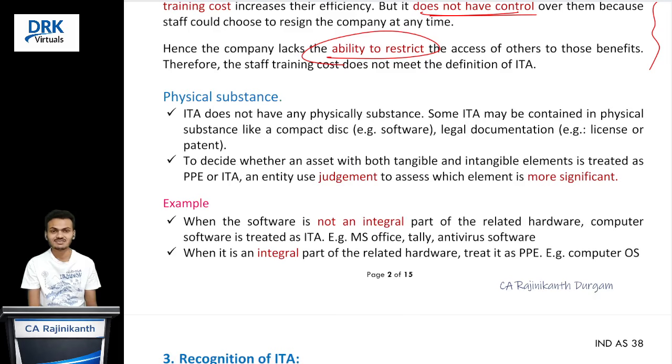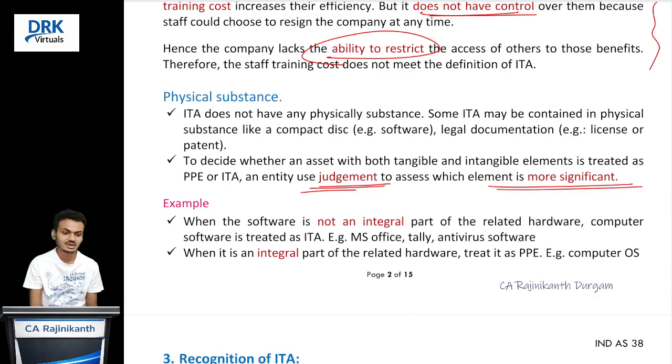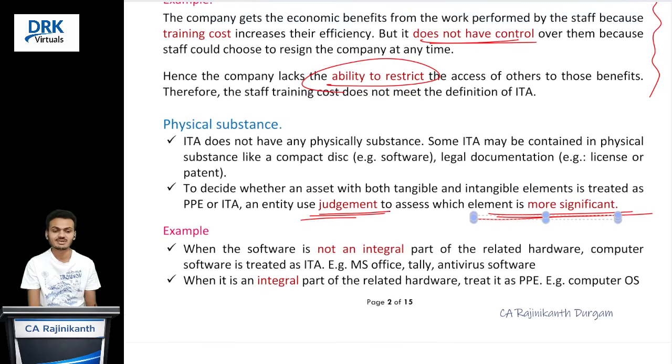In that kind of situation, how do we decide whether it is a tangible asset or an intangible asset? The standard says that it is a subject matter of judgment. It is completely based on judgment, and we should consider which element is more significant. If the tangible element is more significant, definitely it is not an intangible asset. If the tangible element is not significant, I mean the intangible element is more significant, in that case we can say that it is an intangible asset.